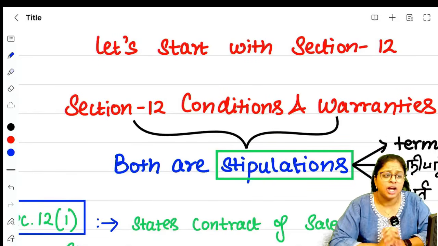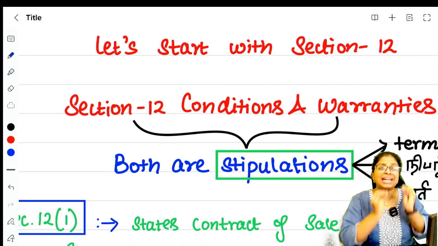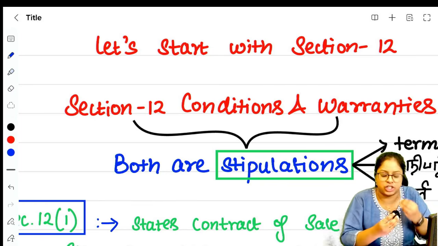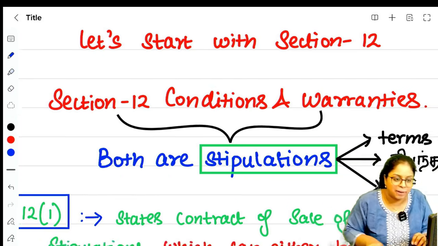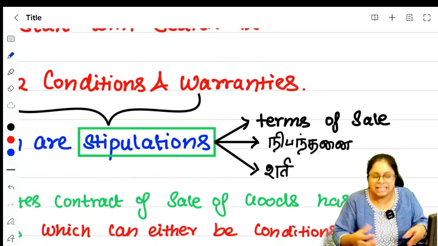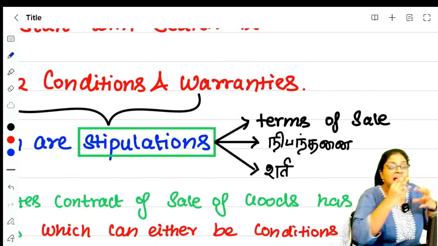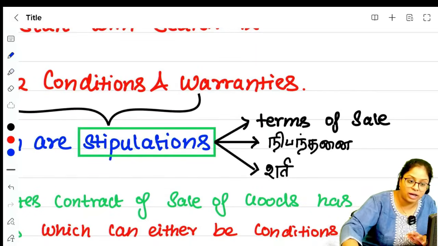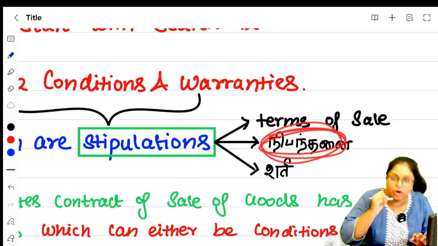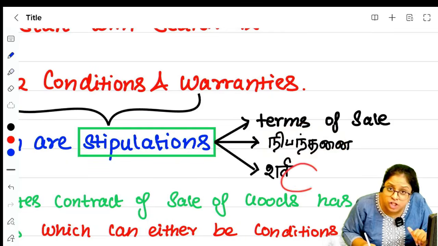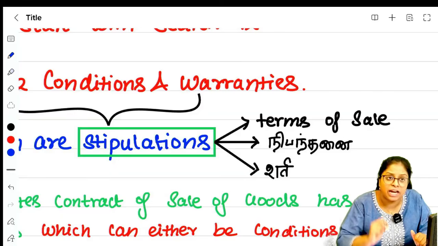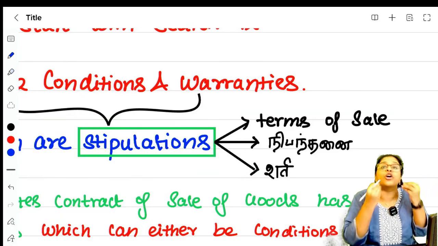Section 12 says that in a contract of sale there are a lot of stipulations. Stipulation means terms, right? Terms and conditions. In a contract of sale there will be a lot of terms. In Tamil we call it nibandhanai. In Hindi we call it shart. In a contract of sale of goods there will be a lot of terms, right?